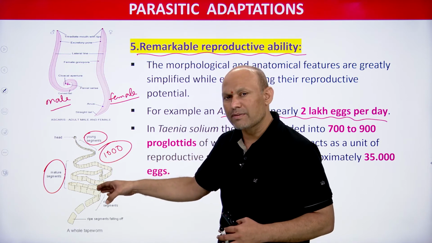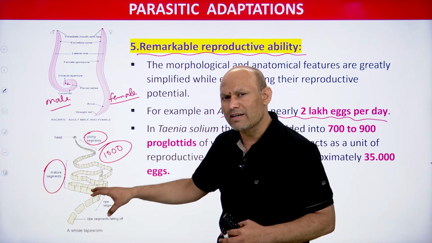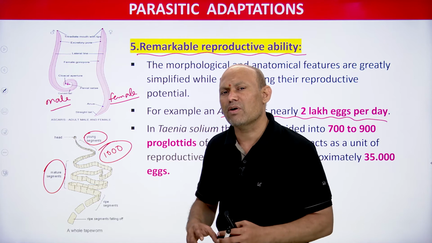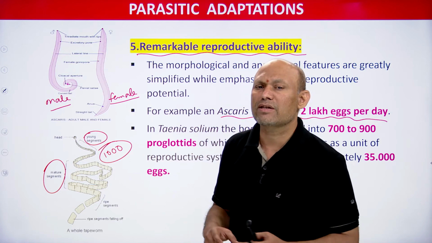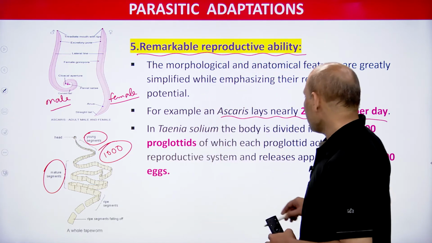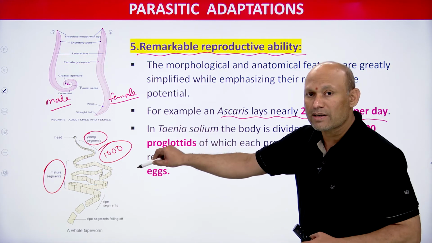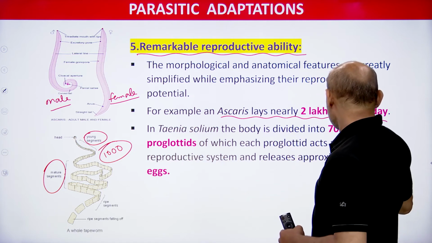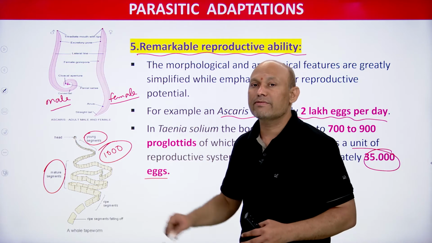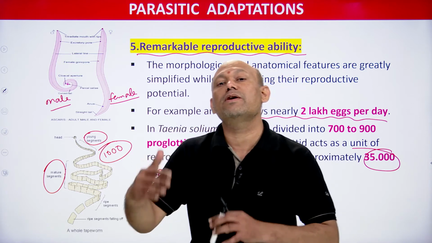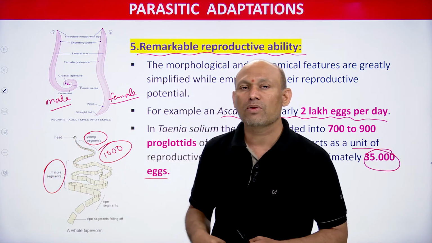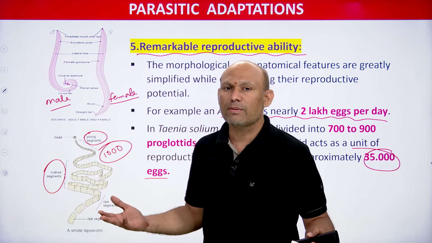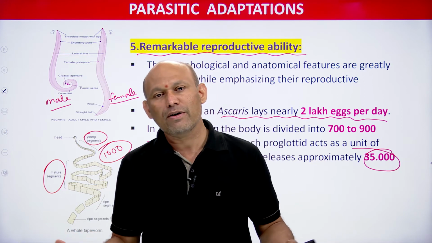For your kind information, gravid proglottids are the posterior-most proglottids, which have a branched uterus consisting of fertilized eggs, students. From each proglottid, with 1000 proglottids, how many eggs will be produced? 35,000 eggs will be produced. You can imagine 1000 into 35,000, dear students. Obviously, that is the remarkable ability of reproduction, students.